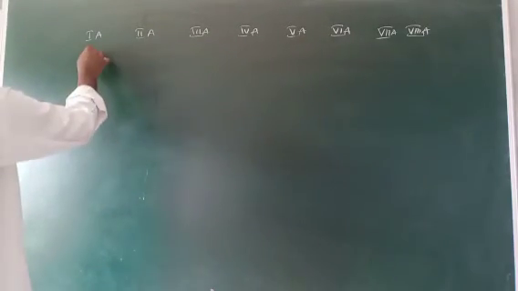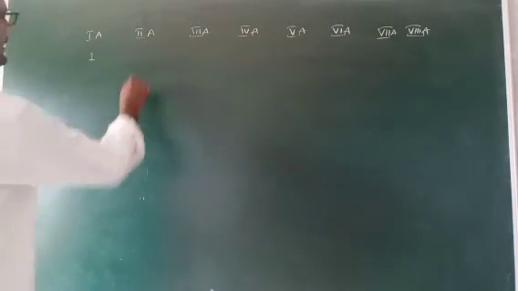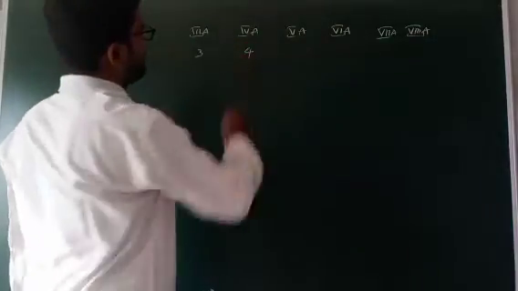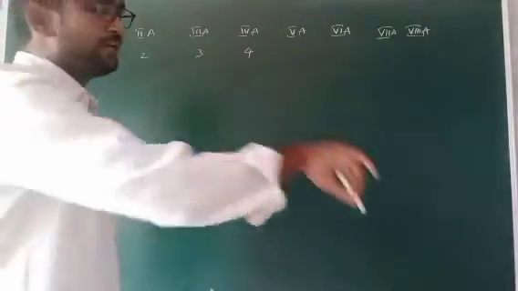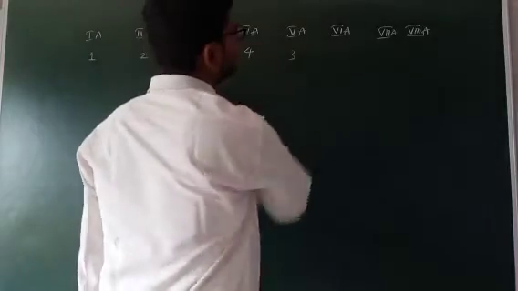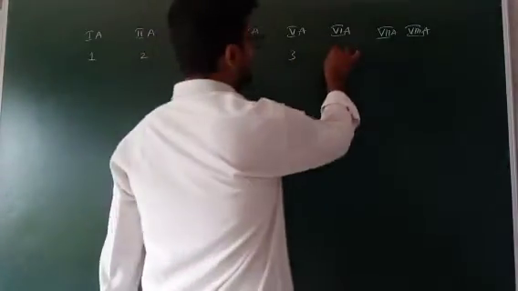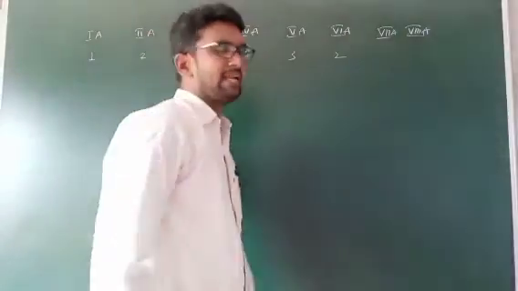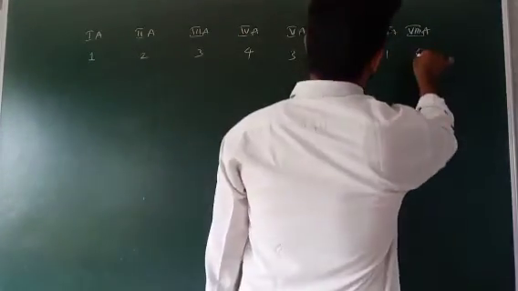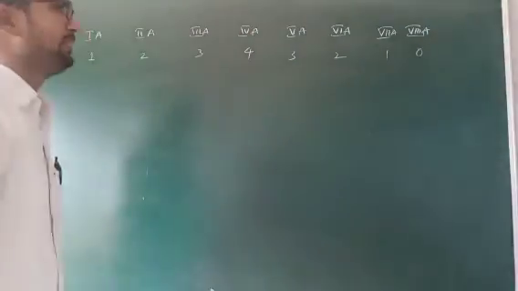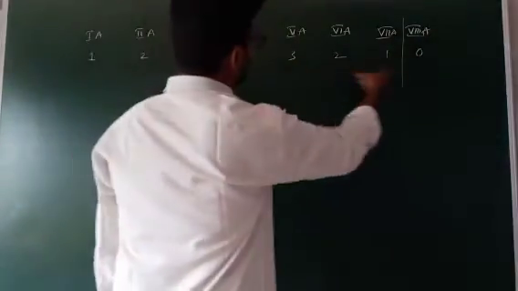Right. 1A group valency 1, 2A group valency 2, 3A group valency 3, 4A group valency 4. 5th group valency is 3, 6th group valency is 2, 7th group valency is 1, 8th group valency is 0. Very simple, 8th is 0, leave it. Remember 1, 2, 3, 4, 3, 2, 1.